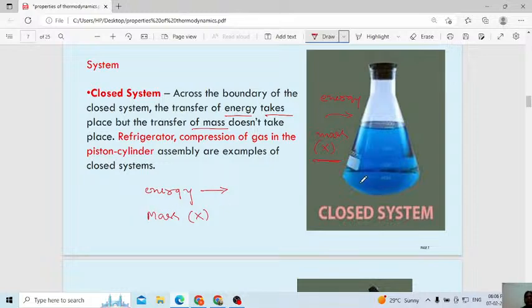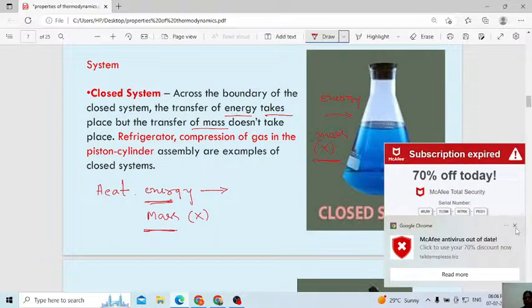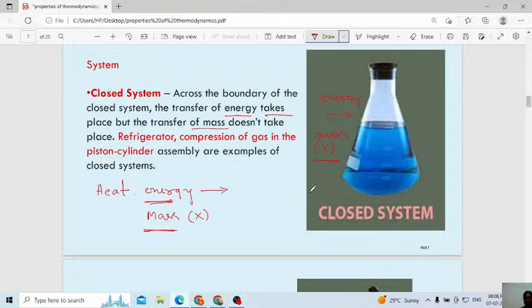Then here you can observe the transformation of energy takes place, or you can consider the transformation of heat. The transformation of heat takes place, but the quantity of liquid, the quantity of mass, will not change. Before, maybe it is 200 ml, then after 10 hours it will be 200 ml only, but before it was hot, and after 10 hours it will become cool, the temperature will decrease.